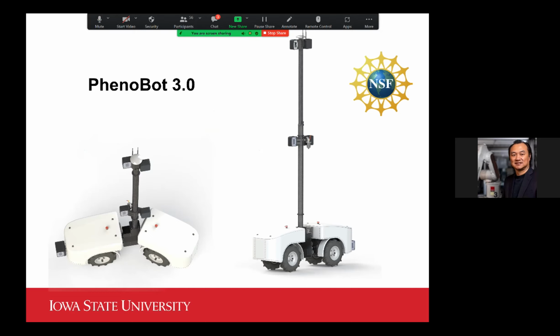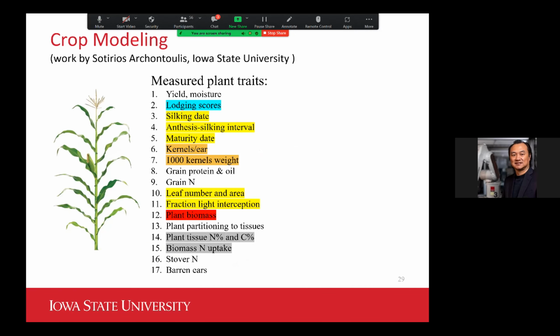So the PhenoBot project is also sponsored by the National Science Foundation under the Major Research and Implementation Program. And we have been really working on this for more than 5 years now. To start with, this project representation, I actually recently participated in the Plant Science Institute workshop we have here on campus.